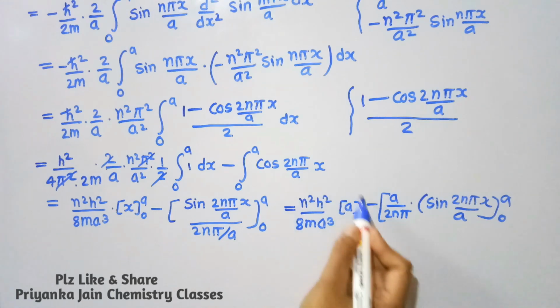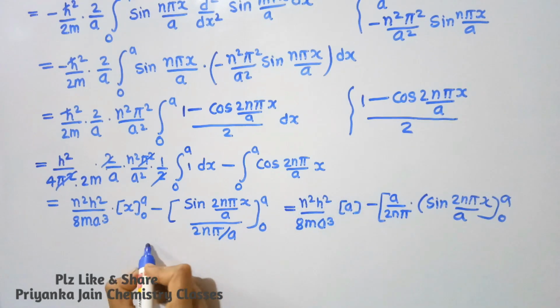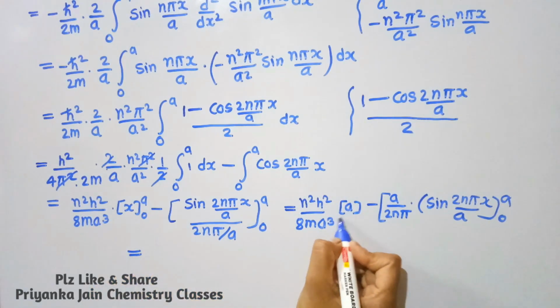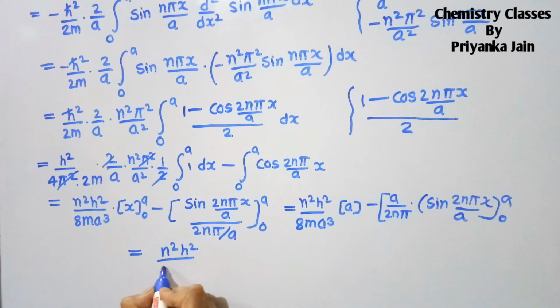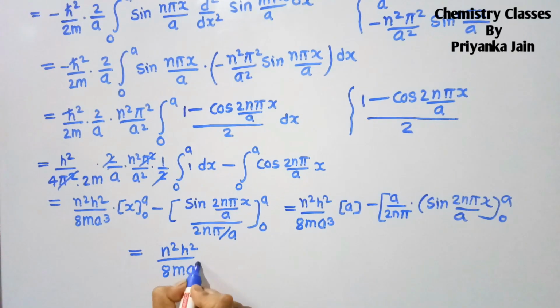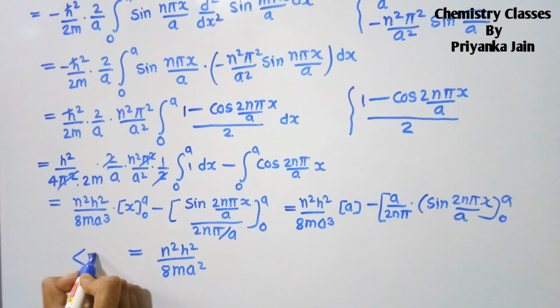So the only thing that is remaining is this term, so we can write here, this is a and this will cancel out one of the a. So now we are getting n square h square upon 8 m a square. This is the average value of the energy in the 1D box, and I have already told you about this. I have done this in my video of the particle in 1D box. This is same, right? Similarly, you can find out other average values.